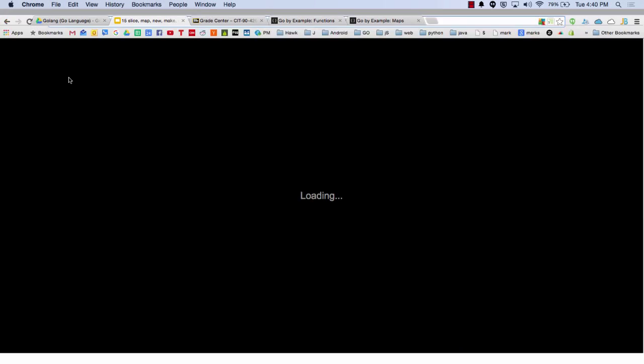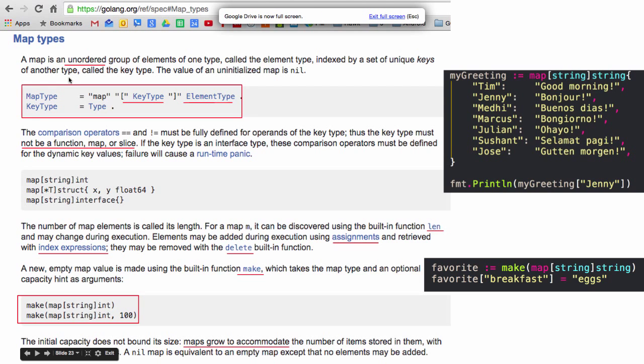Assume silence is consent. So maps, anything that's interesting here, it's unordered.